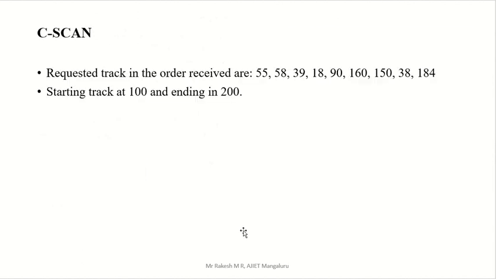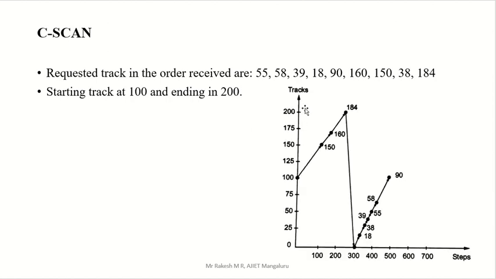Now we will go for the next method, the C-SCAN method. Here the requested tracks in the order received are given, so you have to supply these. What is the starting track? 100. And what is the ending track? 200. The total number of tracks is 200. The starting head is 100. So let us start the graph.